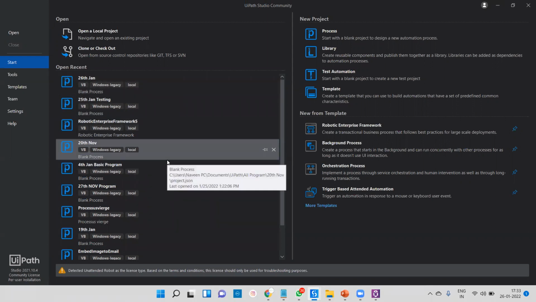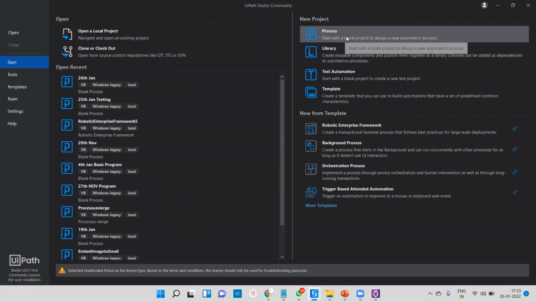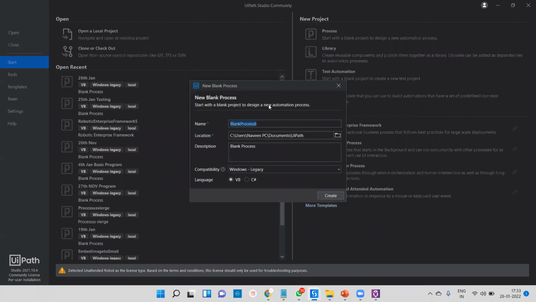Okay, if you want to create any project, you have to click on this process and easily you are able to create it here. By default, whenever you create these things, we get names like blank process 6, blank process 7. First time in your system you'll get blank process 1. Already I've created multiple projects, so that's why I'm getting blank process 6.